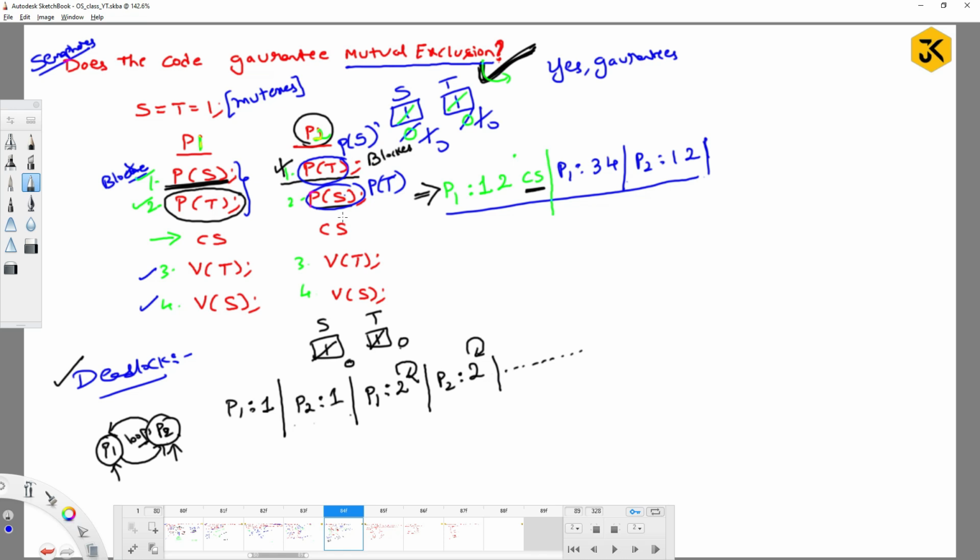In this step, it is going to overcome the deadlock. Okay guys, now the solution: do you always need two down operations to perform mutual exclusion? No need. You can go with one down and the other also one down. There is no need for two consecutive down operations; you can still achieve mutual exclusion. Hope you understood this video clearly. Thank you.